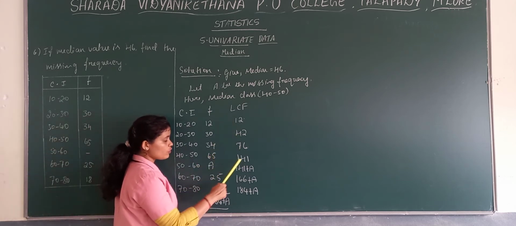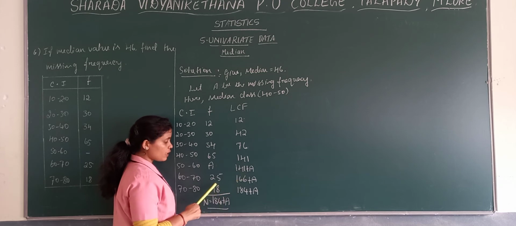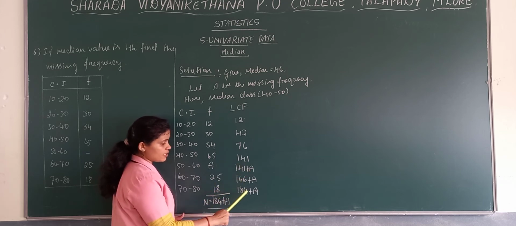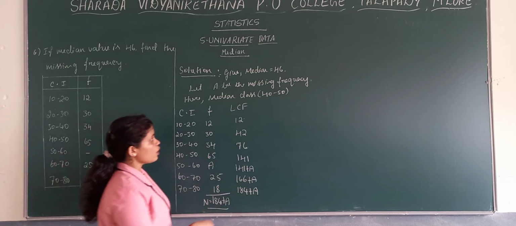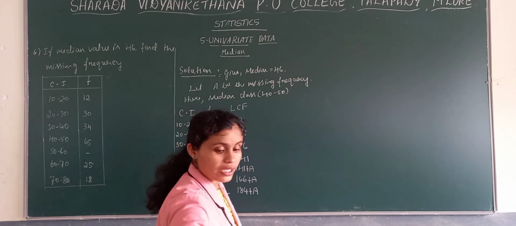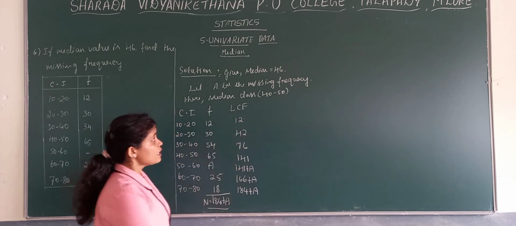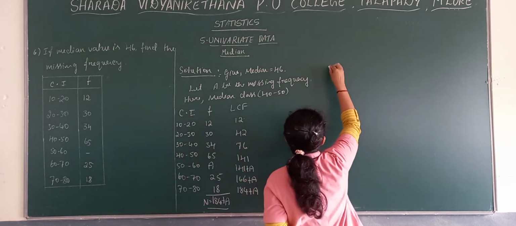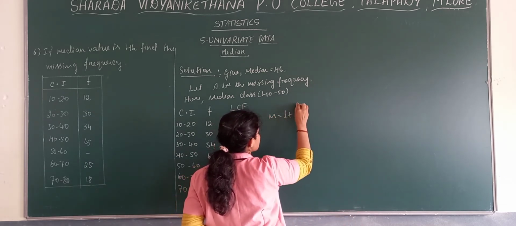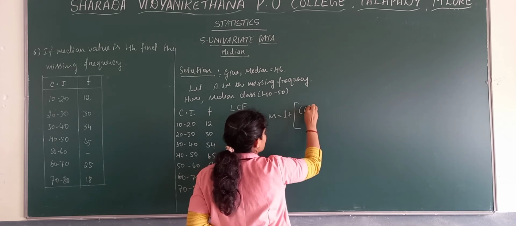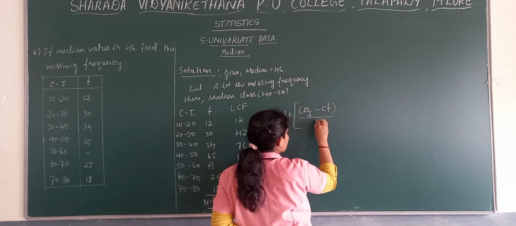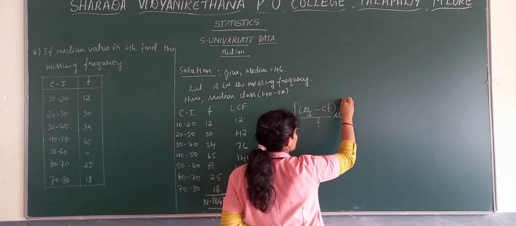Add 141 plus 8, then 141 plus 25, then this 8. 166 plus 18, then the remaining 8. Now take the median formula. Since we have already defined the median class, here we will take the median formula. Median is equal to l plus (n by 2 minus CF) divided by frequency into width.